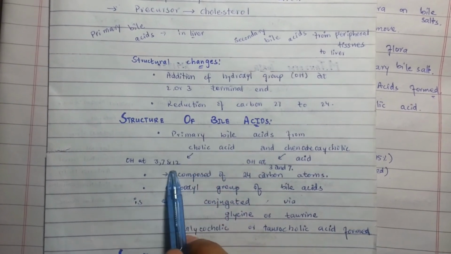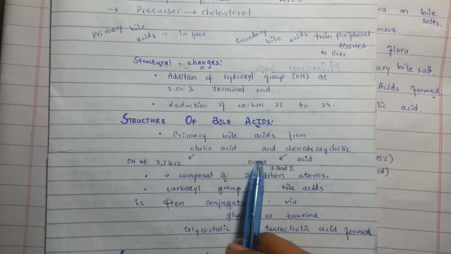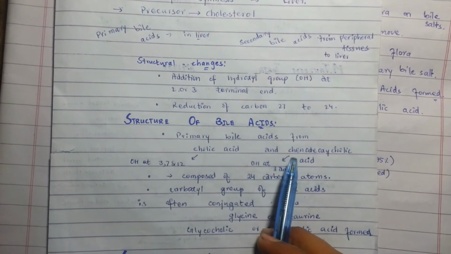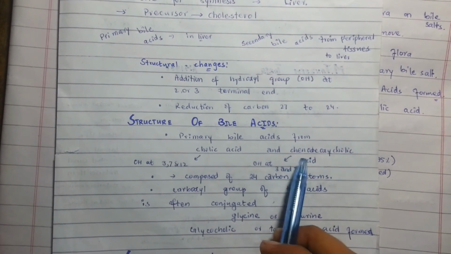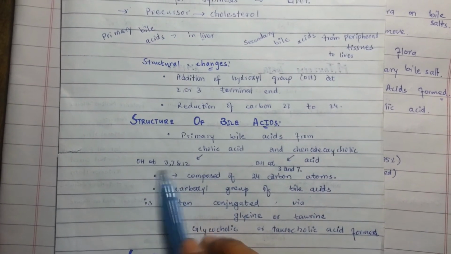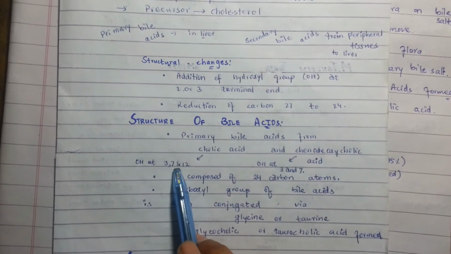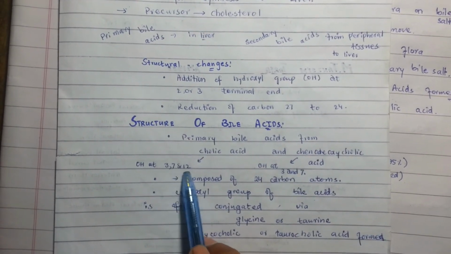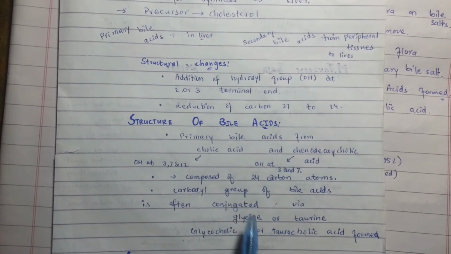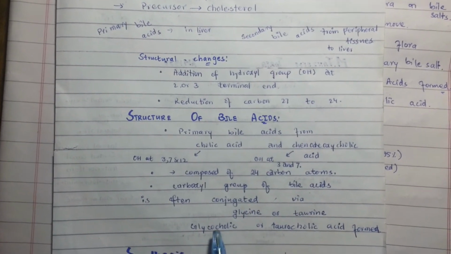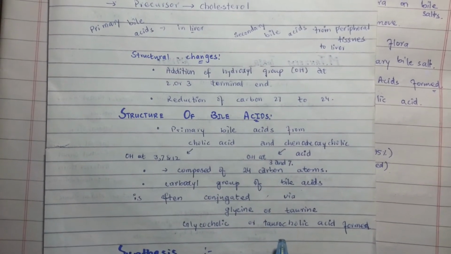Cholic acid is a triol, that is, it has 3 hydroxyl groups, while chenodeoxycholic acid has 2 hydroxyl groups, that is a diol, at positions 3 and 7, while cholic acid has hydroxyl groups at positions 3, 7 and 12. With the conjugation of the primary bile acids, they form glycocholic acid and taurocholic acid.